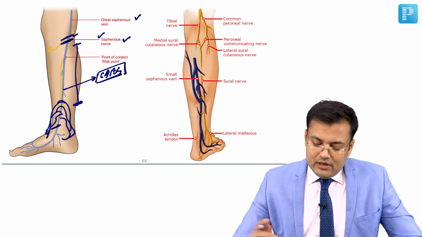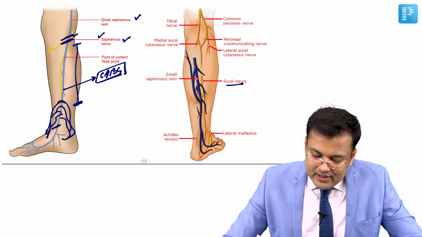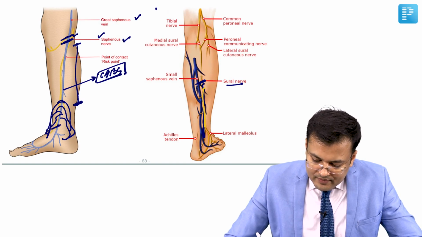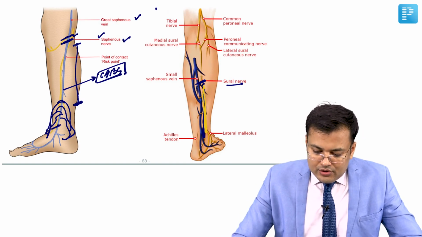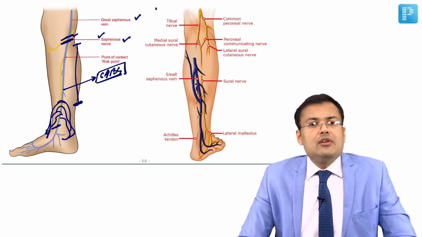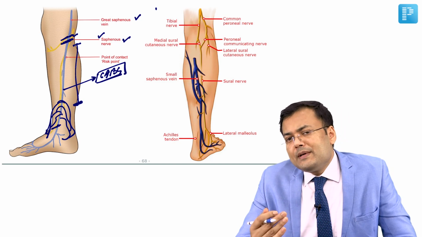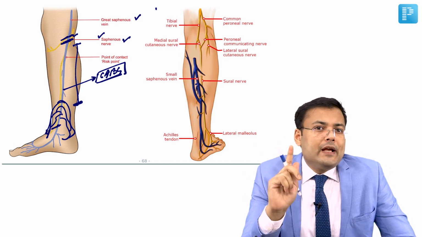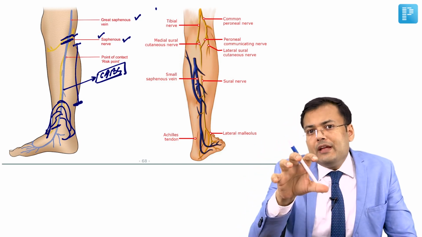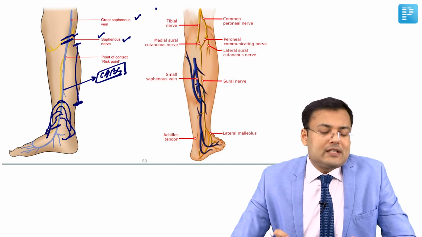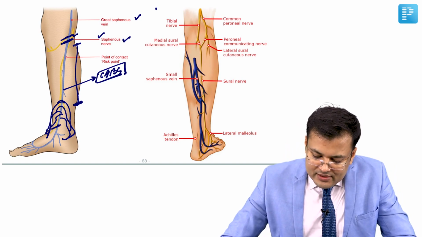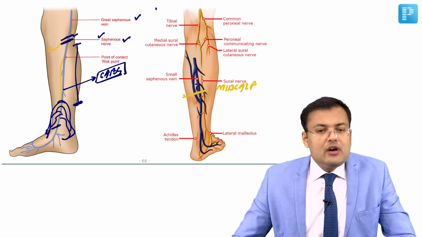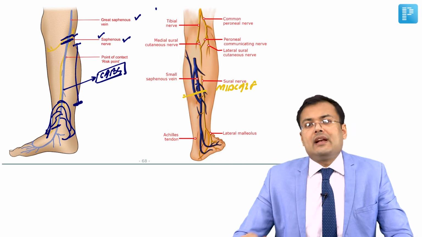Now see the relation of the sural nerve. If you see the sural nerve here, below the mid calf, there is a close relation of this sural nerve with the short saphenous vein. So patients who are having varicose veins involving the short saphenous system, and we want to perform the stripping of the short saphenous vein, what should be the level? Generally, it should be done till mid calf. Till mid calf.